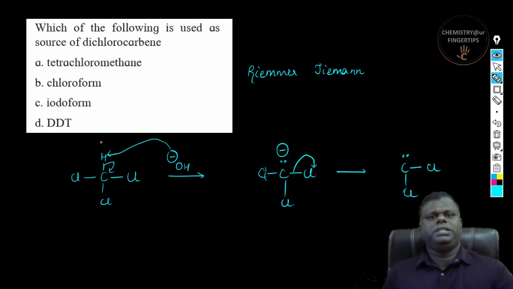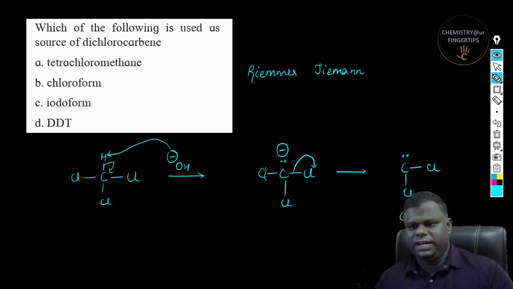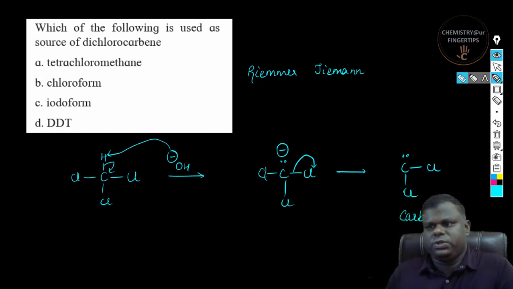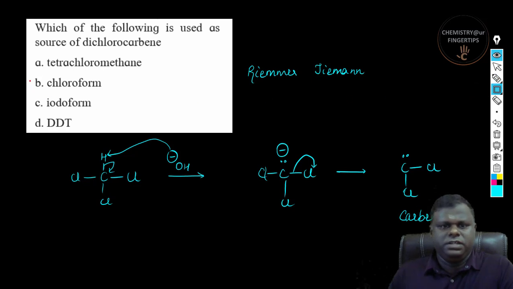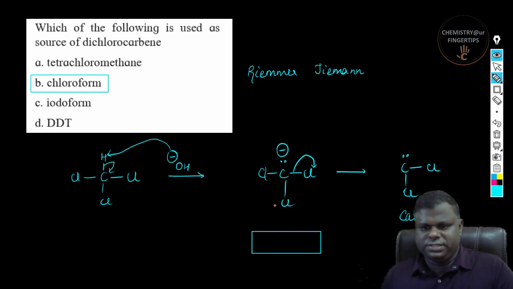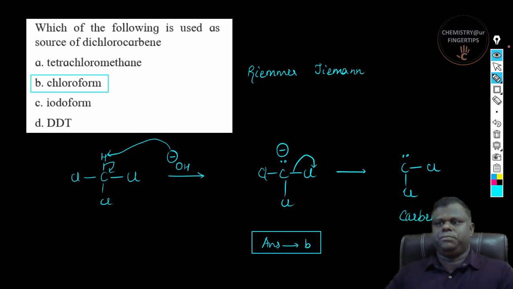So this is nothing but dichlorocarbene, right? So the correct answer to this particular question is obviously option number 4, right? Option number 2, not option number 4. So let me just highlight this. So the correct answer to this particular question is option B.